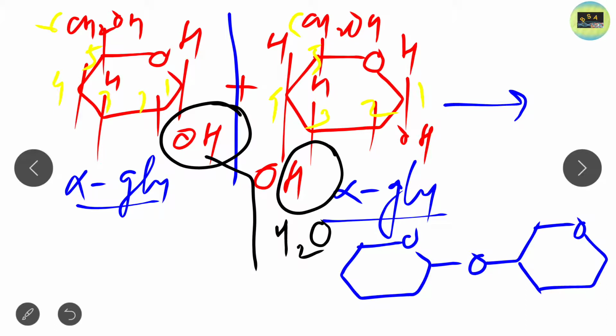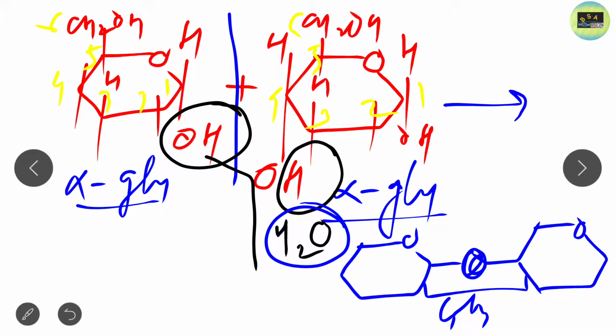Because only the O remains, this is the O, and the bond formed here is a glycosidic bond. So simple. The OH of the C1 carbon and the H from the C4 carbon are removed in the form of a water molecule, and only this O remains, which I put here, and the structure that we get is the structure of maltose.